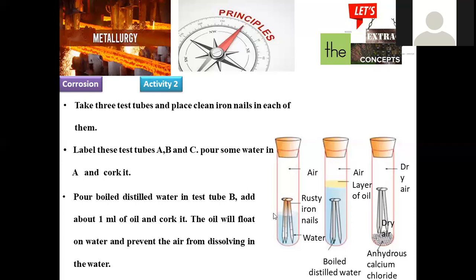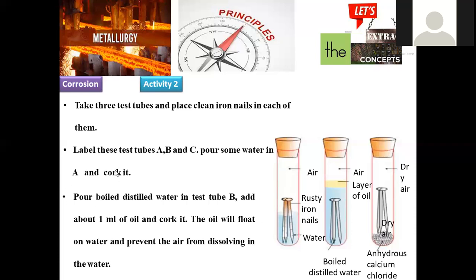That is purely because rusting requires two essential components: one is water, the second is air. Here water is there, and here air is there, but the second component is missing. That's the reason the remaining two compartments will not participate in rusting. Only the first test tube has suitable conditions for rusting, so only it participated in the rusting of iron. Let us go into detail about this experiment. We are taking test tubes labeled A, B, C and pouring some water into A.